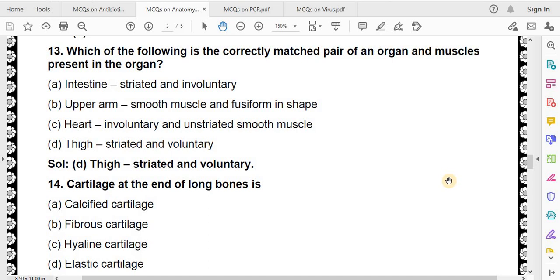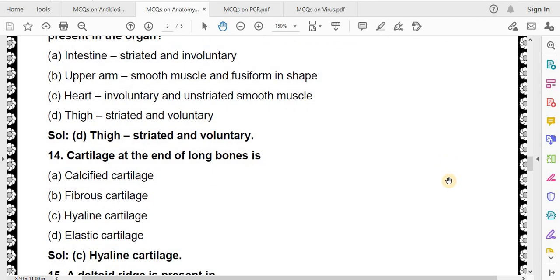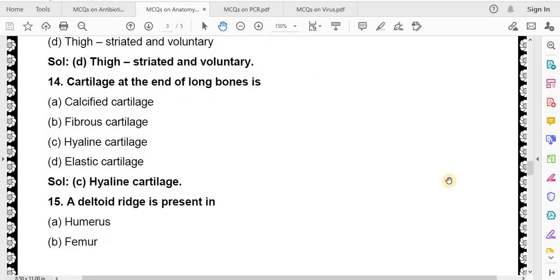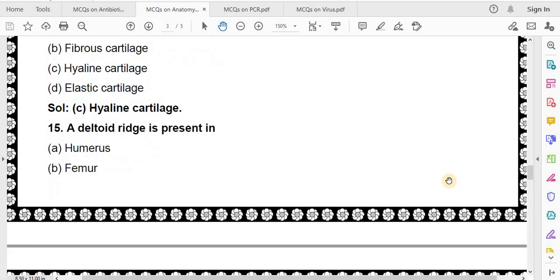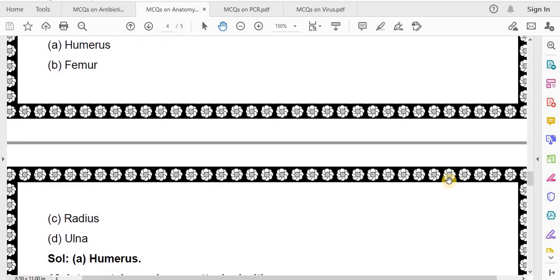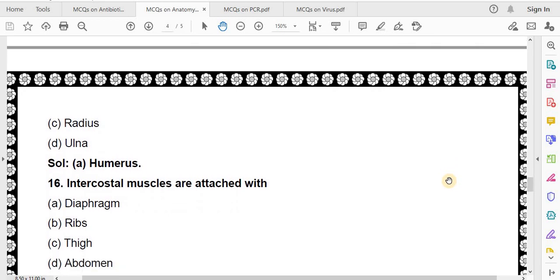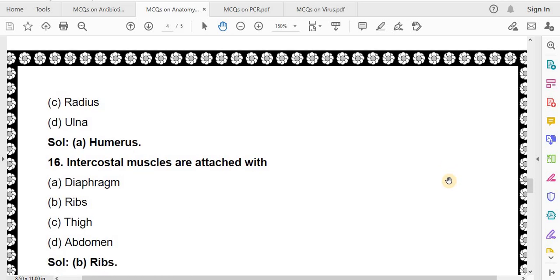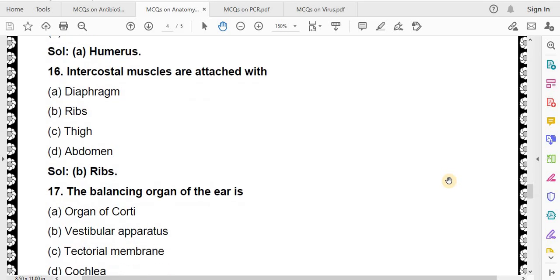Cartilage at the end of long bone is calcified cartilage, fibrous cartilage, hyaline cartilage, elastic cartilage. Correct answer is hyaline cartilage. A deltoid ridge is present in humerus, femur, radius, ulna. Correct answer is humerus. Intercostal muscles are attached with diaphragm, ribs, thigh, abdomen. Correct answer is ribs.